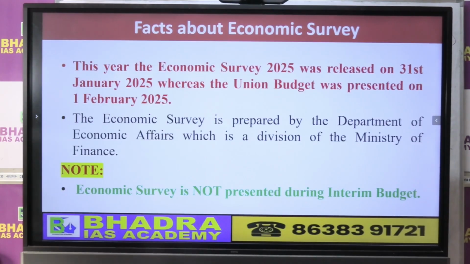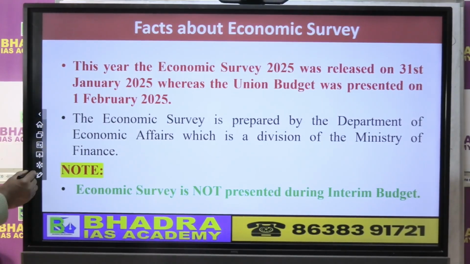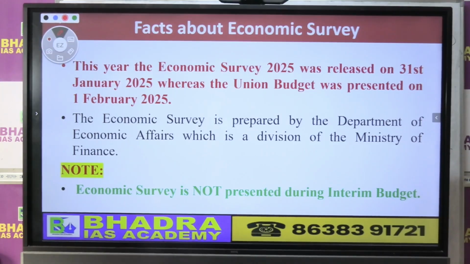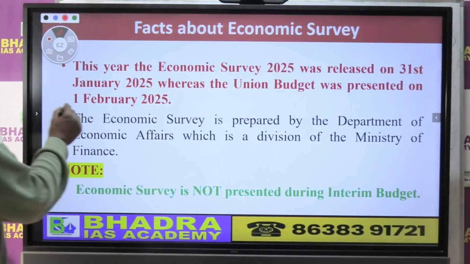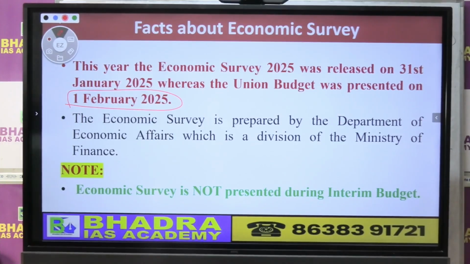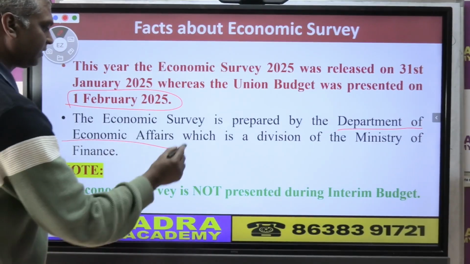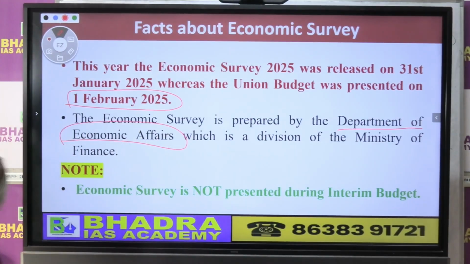Now the economic survey of 2025 was presented by the Union Finance Minister on 1st February 2025. The economic survey is generally prepared by the Department of Economic Affairs. It is the same department which also prepares the government budget.